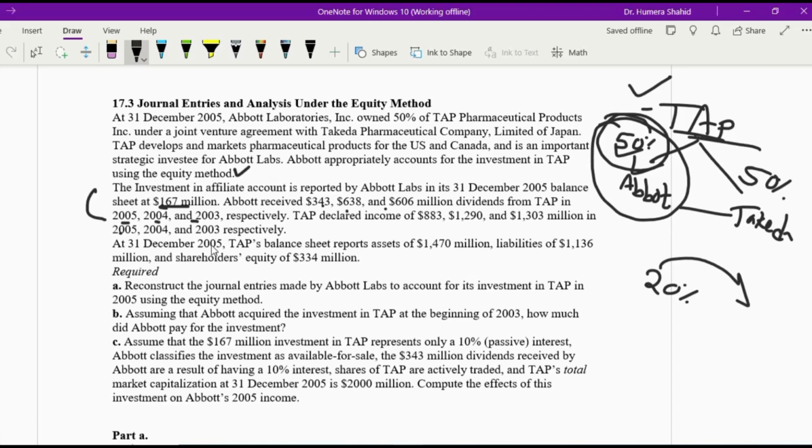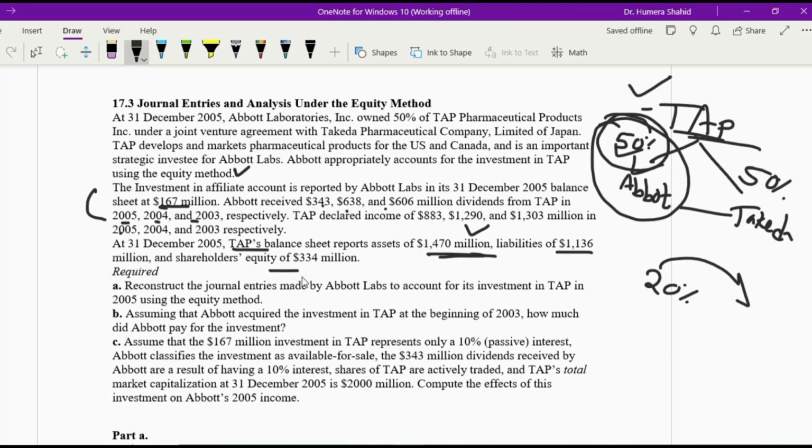At 31st December 2005, TAP's balance sheet reports assets of 1,470 million, liabilities of 1,136 million, and shareholders equity of 334 million. So this is asset and this is liability and equity. Together they equal the assets of the investee.